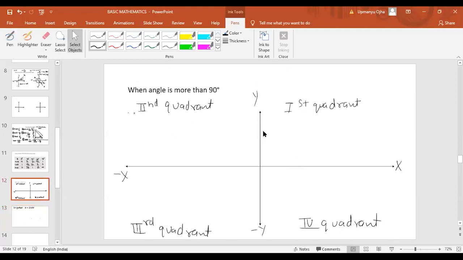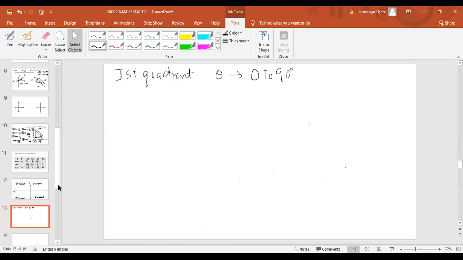This is your 0 degree, this is your 90 degree, which means in the first quadrant theta will lie between 0 to 90 degree, or we can also write it in terms of radians: theta will lie from 0 radians to pi by 2 radians. So in the first quadrant, theta lies from 0 degree to 90 degree, or 0 radian to pi by 2 radian.